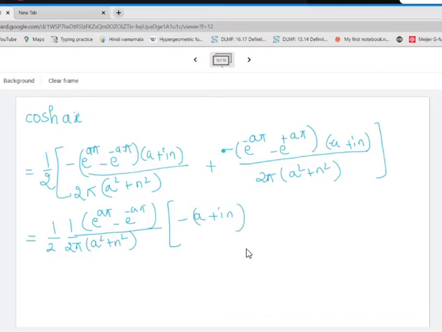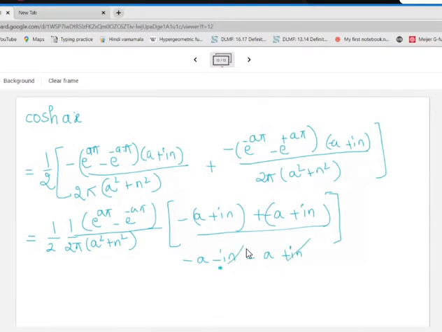Okay, so here when multiplied by minus, I get the same expression, so it will be plus minus a plus in, divided by nothing remains, everything is already taken care of. Okay, so what will be this expression? If I just focus on this bracket, it will be minus a minus in, minus a plus in.